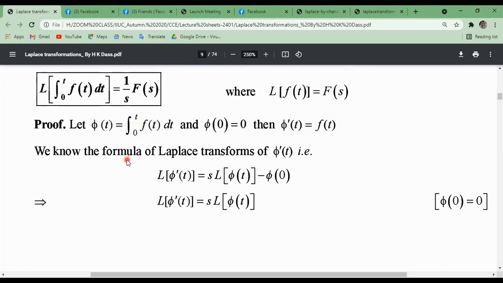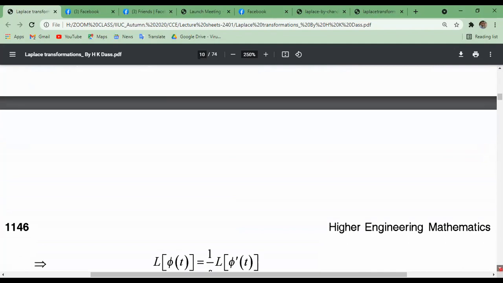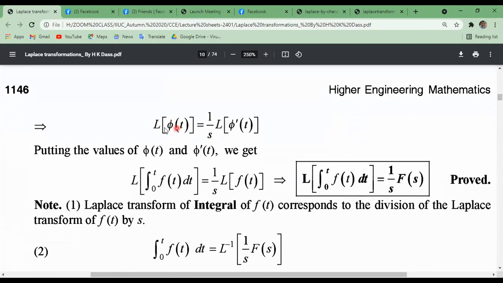So we know the formula of Laplace transformation of phi dash t, the first derivative of phi t. It is s into Laplace transformation of phi t minus phi of 0. But phi of 0 is 0. This is why we get Laplace transformation of phi dash t equals s into Laplace transformation of phi t. This will cancel because this equals 0. Now Laplace transformation of phi t equals 1 by s Laplace transformation of phi dash t, by the shifting property, you must know.